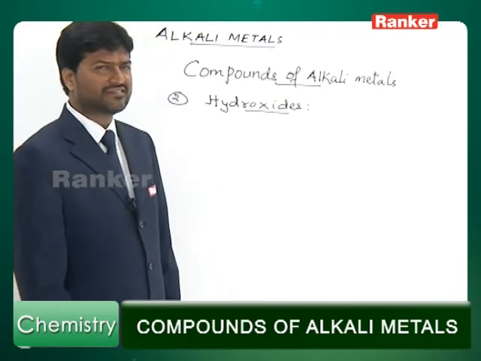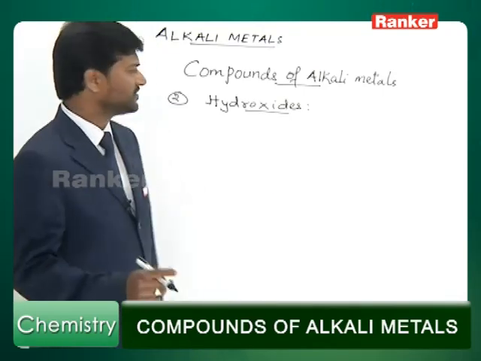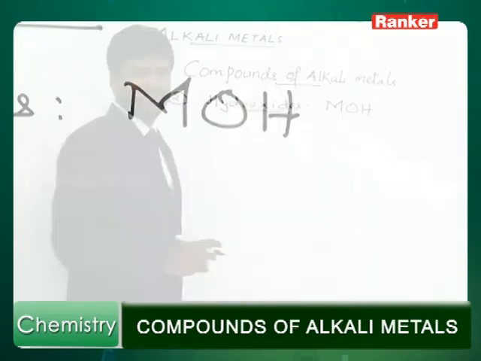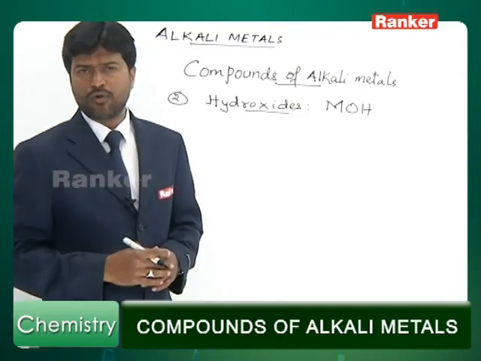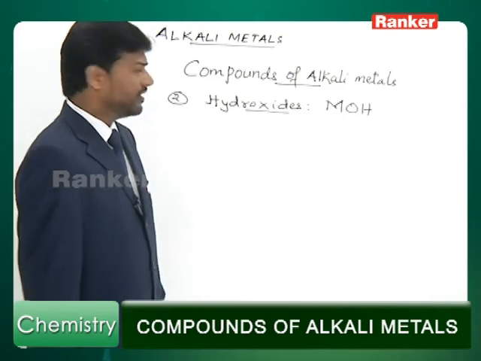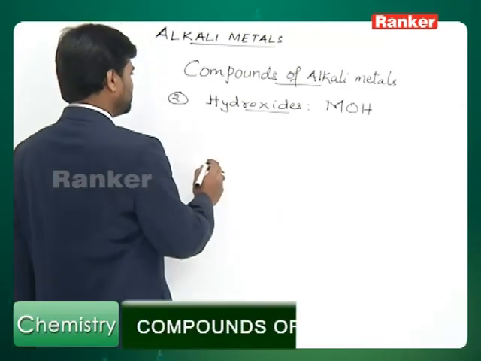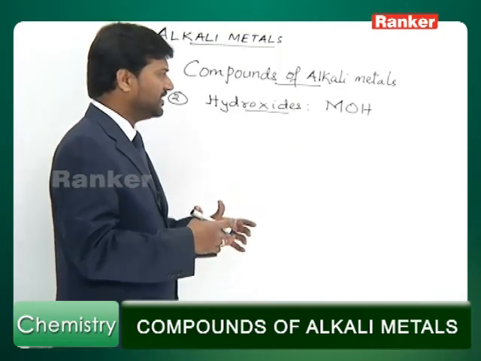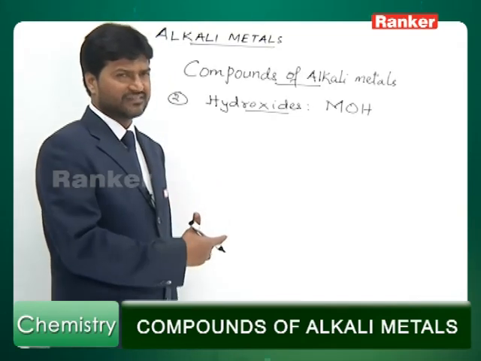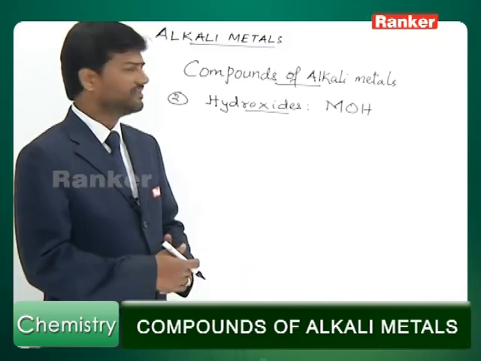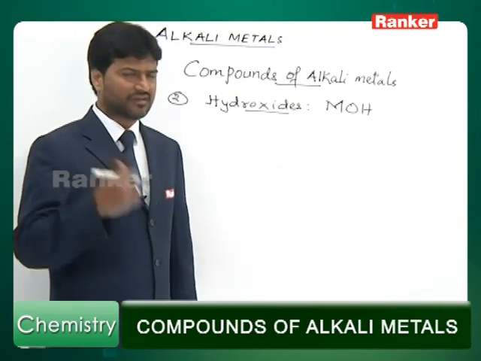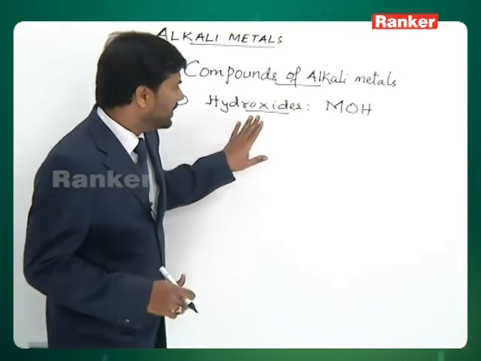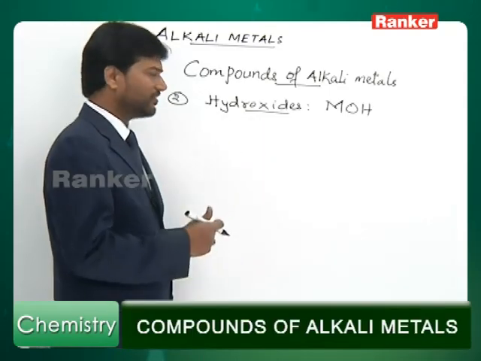Now let's move on to the next class of compounds of alkali metals, that is hydroxides. See, the general formula for hydroxides of alkali metals is MOH. Alkali metals form MOH type of hydroxides. Now, we have already seen that the metal hydroxide can be prepared from metal as such. If you react it with water, you can get metal hydroxide. There are, of course, other methods of preparation. We'll learn preparation of sodium hydroxide in a separate section in the next topic. Now, let's talk about some properties of hydroxides.